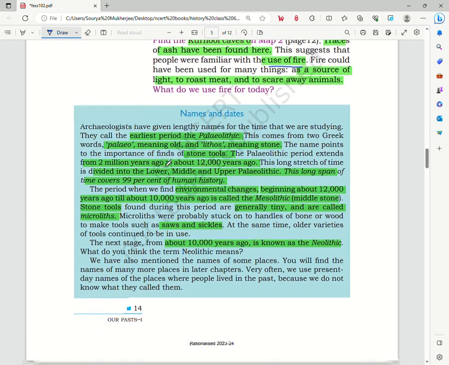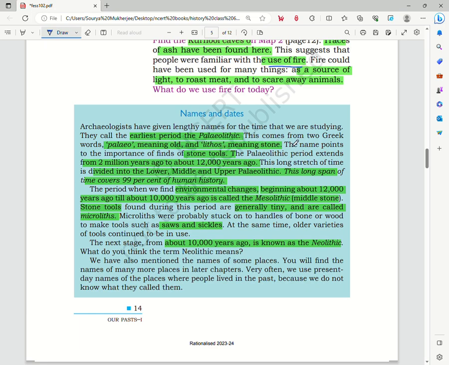So the next part, we see the blue box. It talks about names and dates. Now this is quite important. It talks about the different names that the archaeologists have given to the different portions of human history, starting with the earliest period called the Paleolithic age.